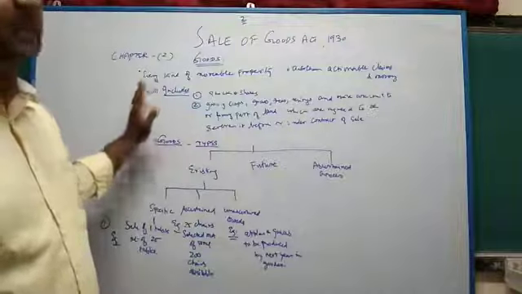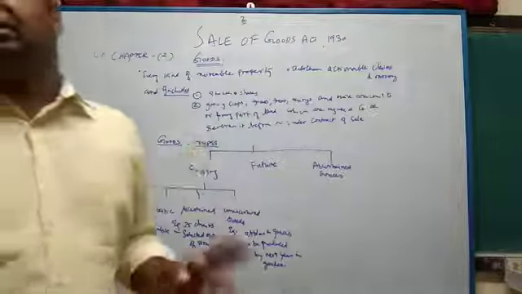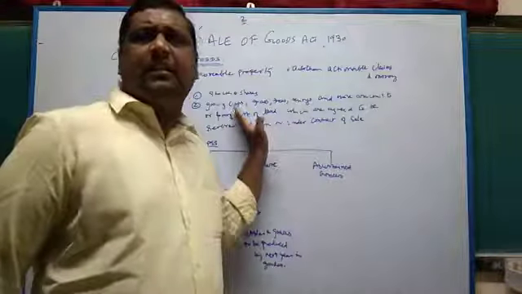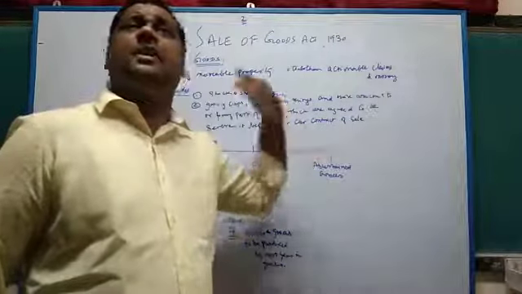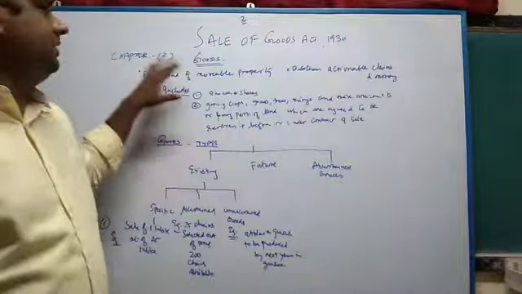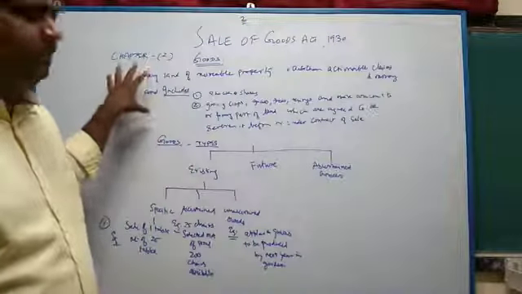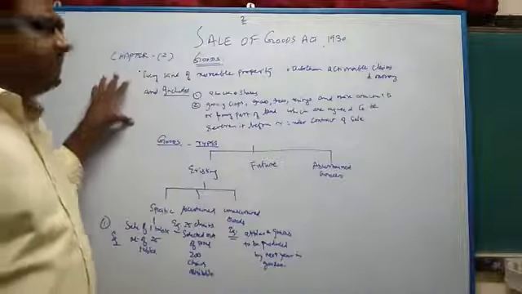So if these conditions are satisfied, then it comes under the definition of the term goods. If these conditions are not satisfied, then they are not forming part of the goods, especially under the Sale of Goods Act. It may be goods under any other act, but under the Sale of Goods Act, these conditions must be satisfied to categorize as goods. So it's a broader explanation that I have given for the goods.